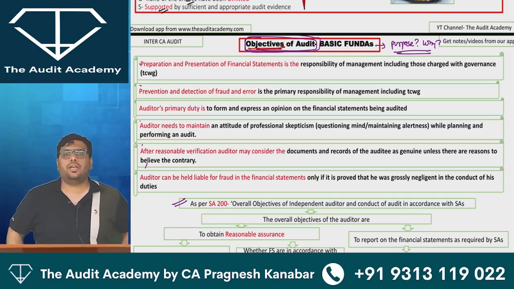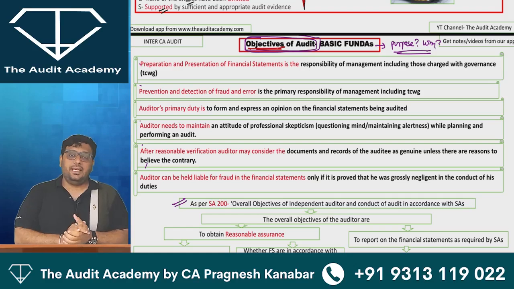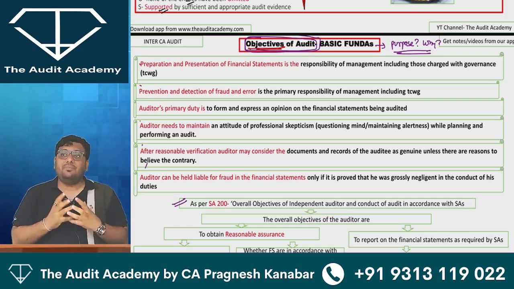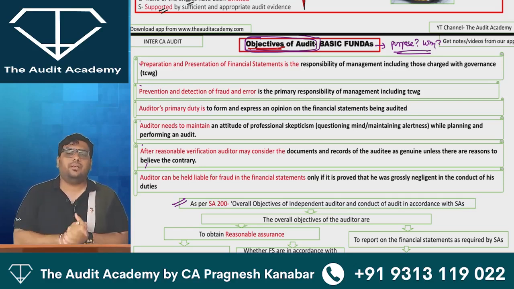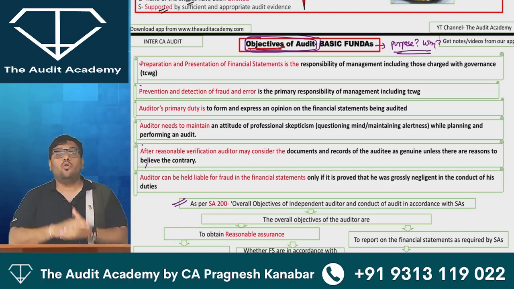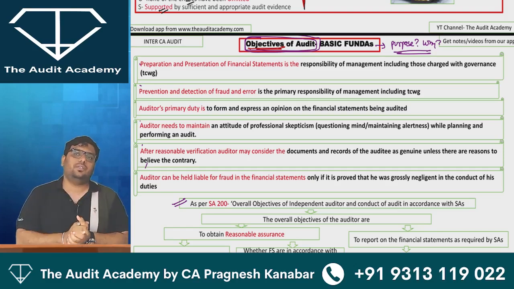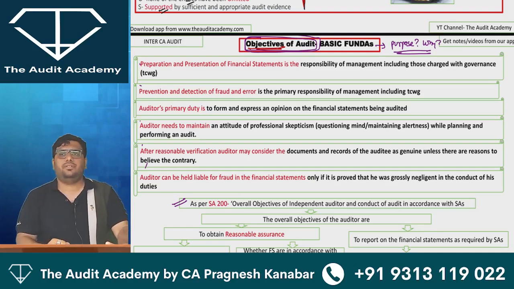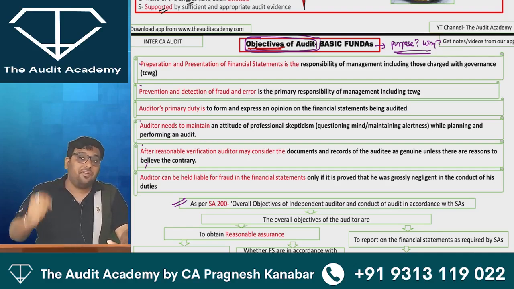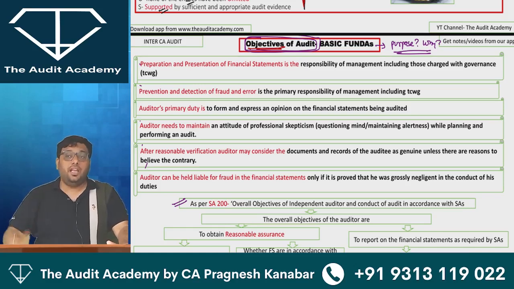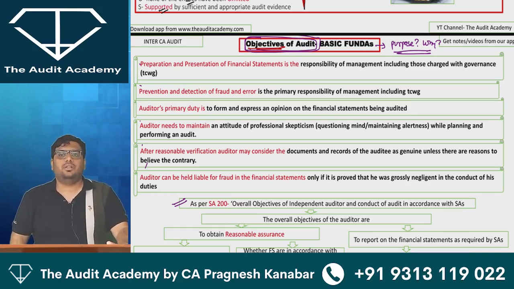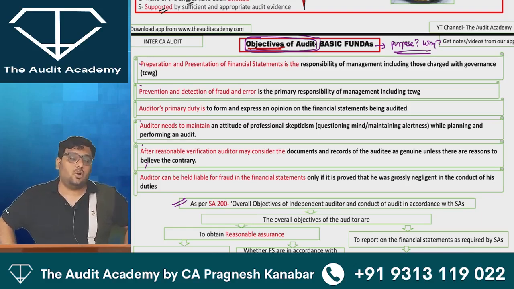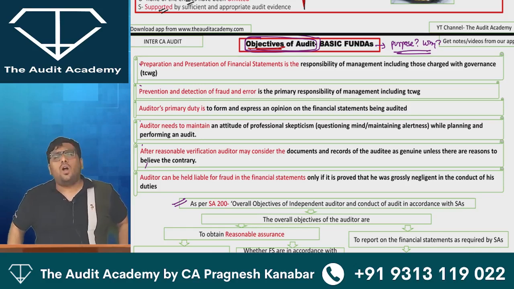Auditor is only going to examine the financial statements and is going to express an opinion on the financial statements. Okay. Now tell me everyone, if there is a fraud in the financial statements, if management has overvalued something or undervalued something, over recognized something or under recognized something, and if auditor fails to detect that fraud, then can auditor be held liable for failure to detect fraud? Yes or no, sir? Come on, type in the chat box. Whatever you feel, don't worry.